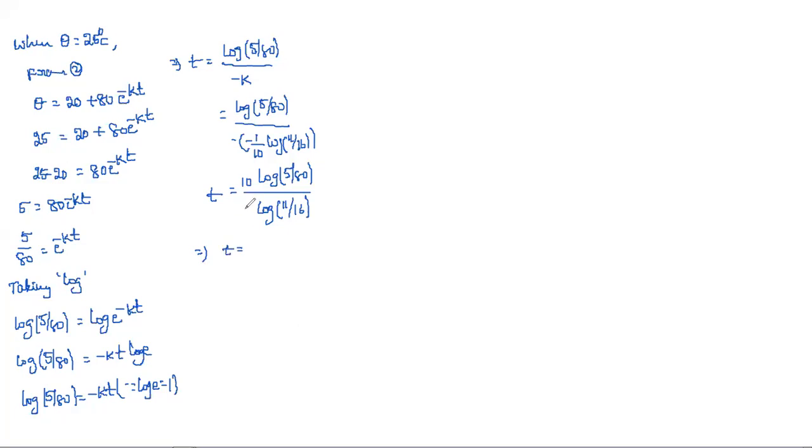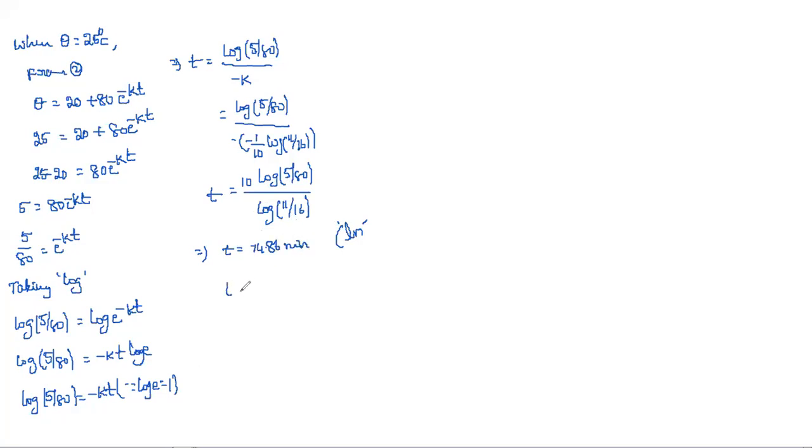Which implies t is equal to, here you need to use a calculator. There is no alternative. A calculator is mandatory, without it you can't get the value. One more thing, in your calculator you should use the ln button, because we are applying base e. Then you can get the value, which is 74.86 minutes.